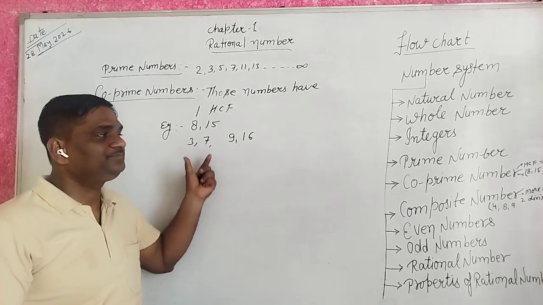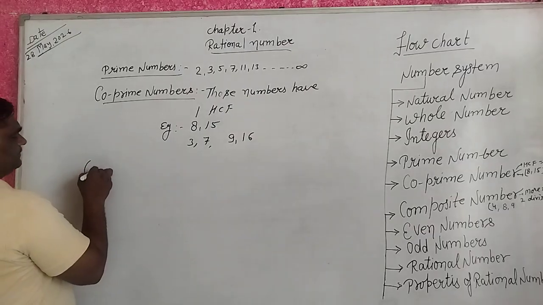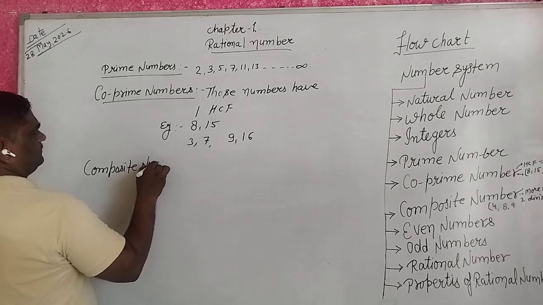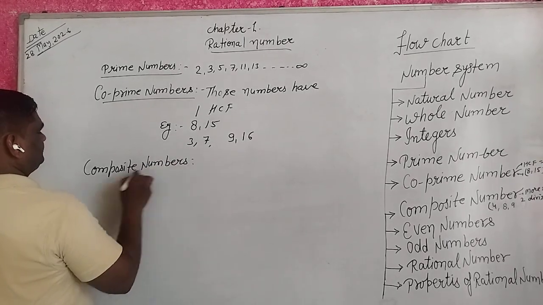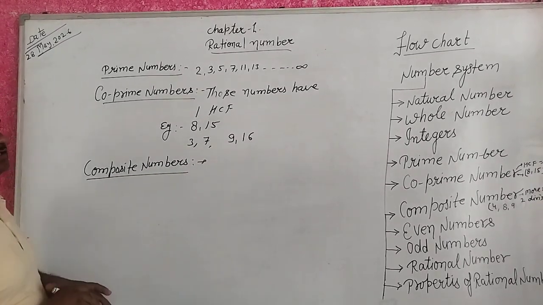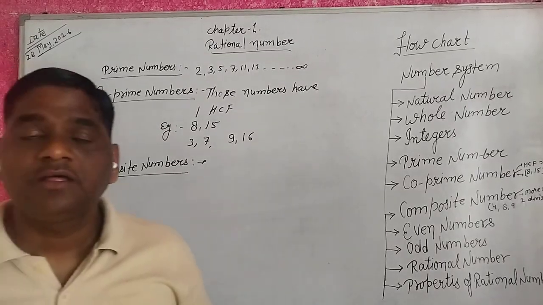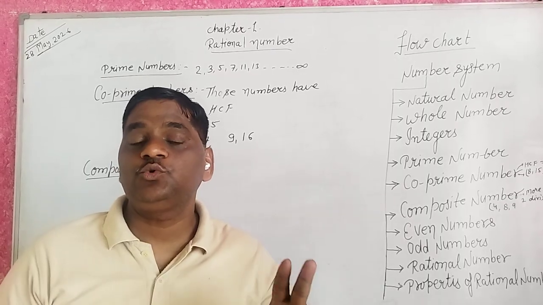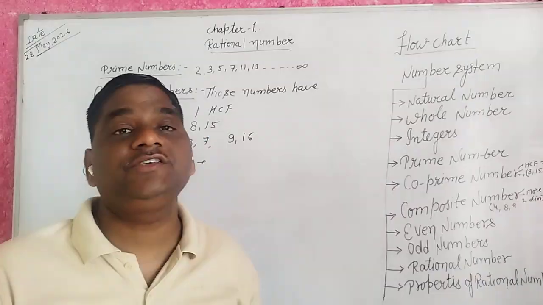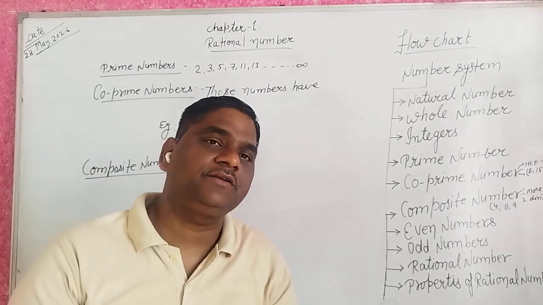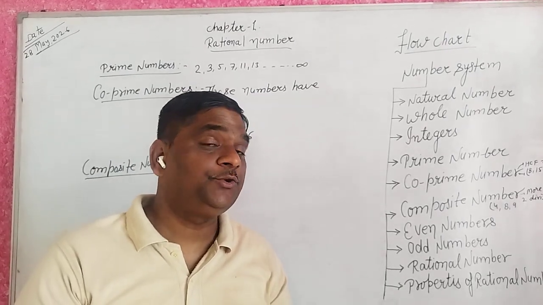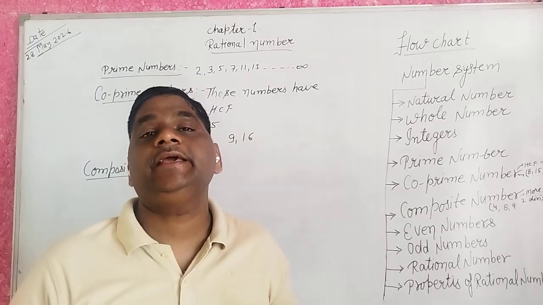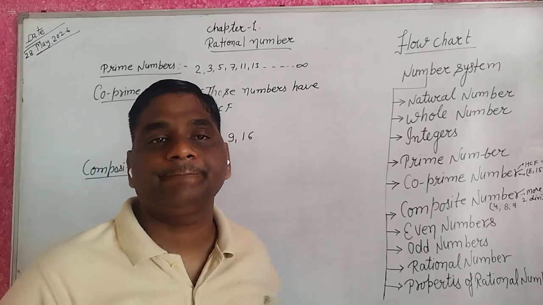Okay guys? Yes. Next, composite numbers. Composite numbers are those numbers that have 2 or more than 2 divisors. If you are given a number and you find 2 or more than 2 divisors, that is known as a composite number.